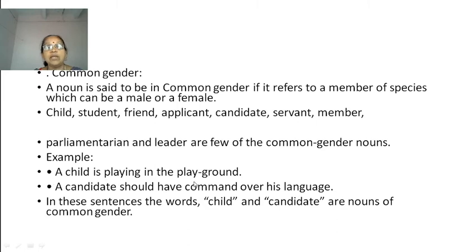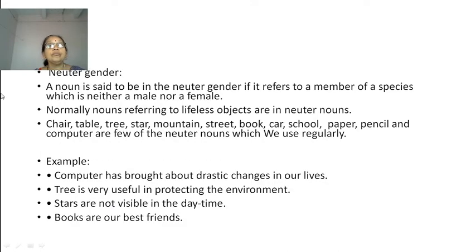A child is playing in the playground. A candidate should have command over his language. So in these sentences, child and candidate are common gender nouns. Neuter gender. Let us see what these are. A noun is said to be in the neuter gender if it refers to a member of a species which is neither a male nor a female.